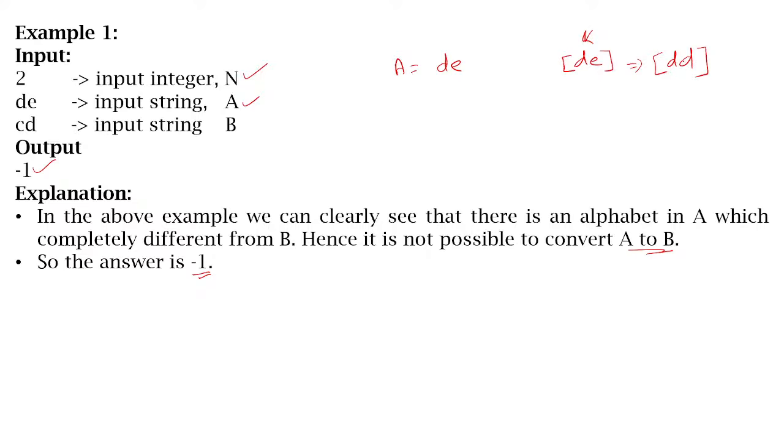Then replace these characters into the original string. If you replace, you will get DD. But what is B here? B is CD. You cannot get that, because D is the smallest in these two. So you cannot obtain this B as per our previous understanding. That's why the answer is -1.